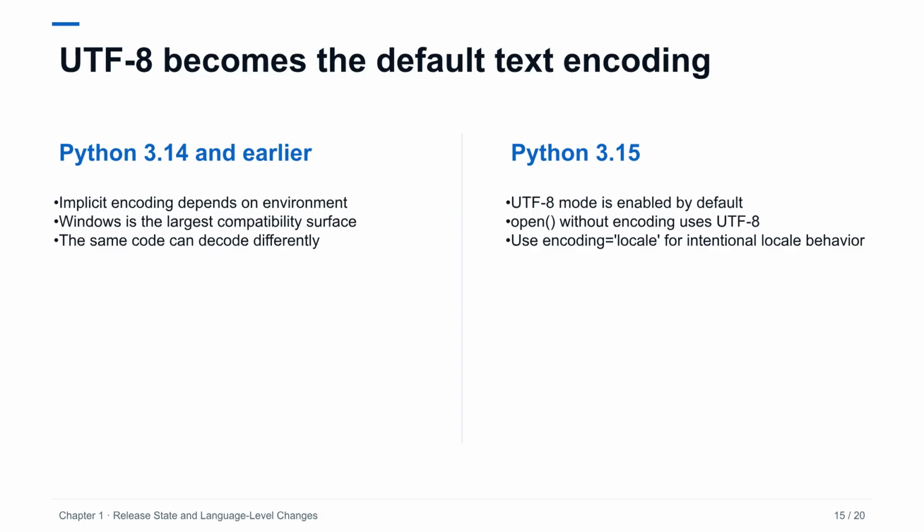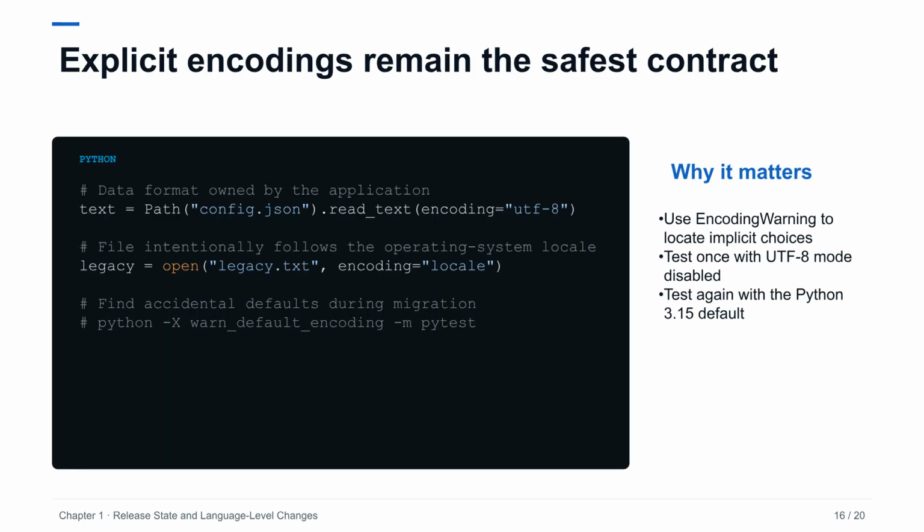Python 3.15 enables UTF-8 mode by default, making implicit text encoding consistent across common environments. The change mainly affects systems that previously used a non-UTF-8 locale, especially Windows installations and integrations with legacy files or processes. It does not mean every text file is UTF-8. It means omission now expresses a different default. Code that intentionally consumes locale-encoded data should say encoding equals locale. Code that owns a UTF-8 format should continue to state UTF-8 explicitly, so its contract remains clear across Python versions and tools. The migration strategy is to turn hidden assumptions into explicit contracts.